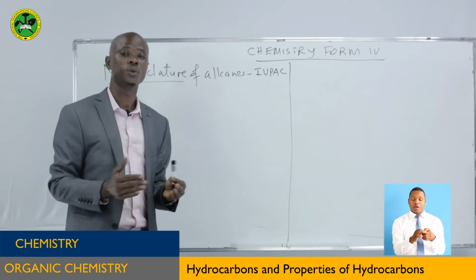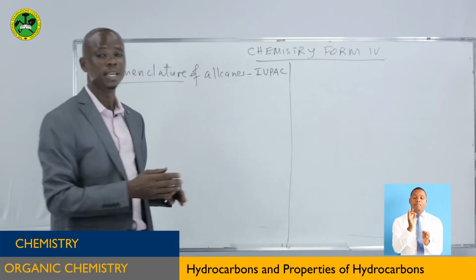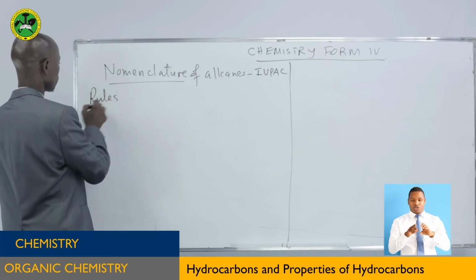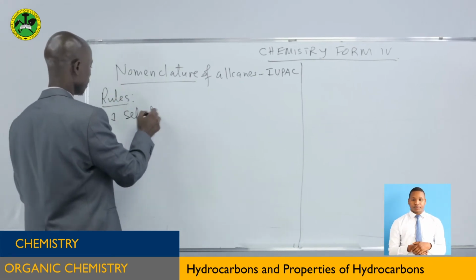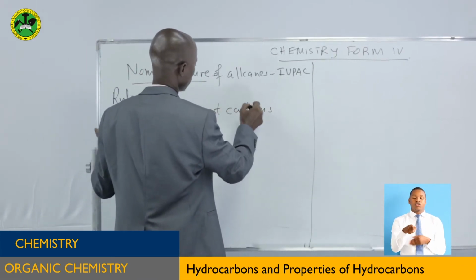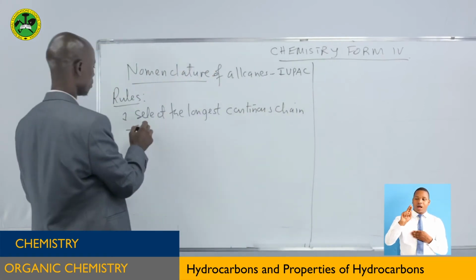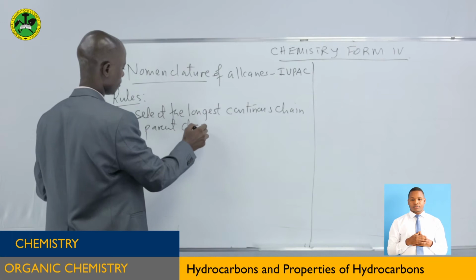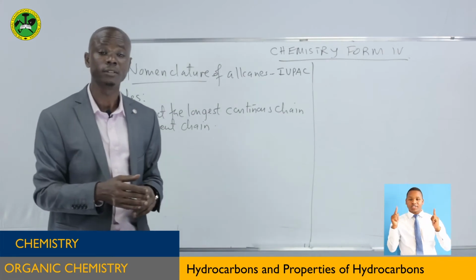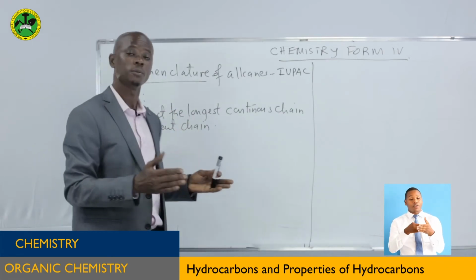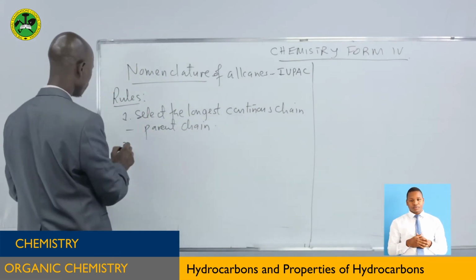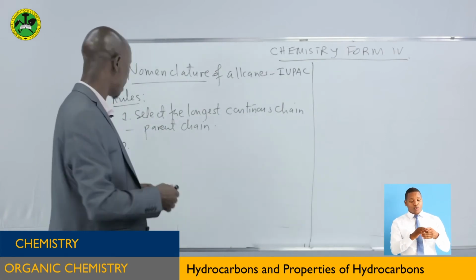I'm going to analyze a few rules generally to consider when you are naming alkanes. They are very simple. Number one, select the longest continuous chain. This is called the parent chain. It is very simple for you to do that. That means the chain with the larger number of carbon atoms should be considered to be the parent chain. After you have identified that one, then you come to another one, numbering of carbon atoms.